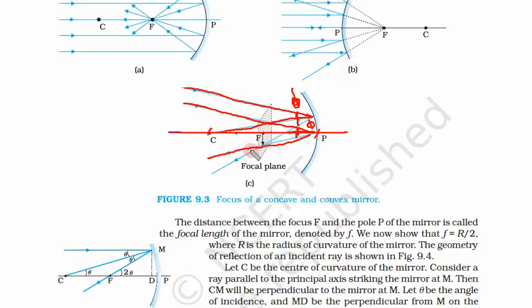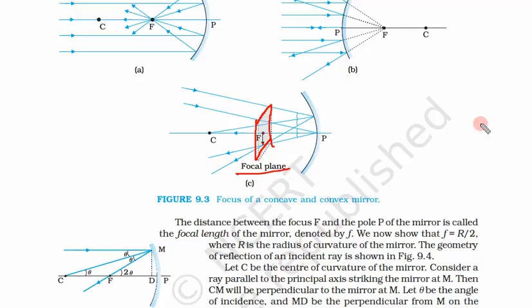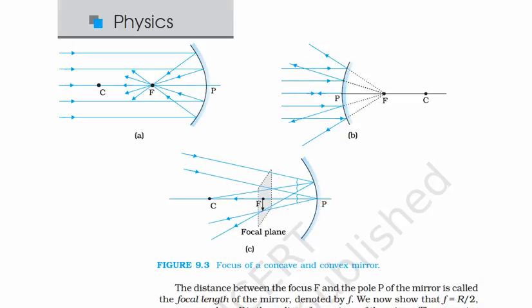So what we can see, both these rays will cut at a point, and this point is in line with the principal focus. The plane containing both the focal point and this point is called the focal plane. So there is a plane passing through this focal point, that is called the focal plane. So let us understand all these things once again, because it is quite important. In the first case, what we did, this was our principal axis.